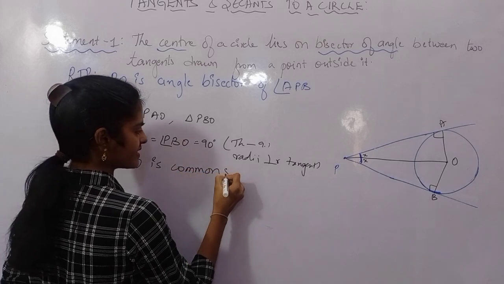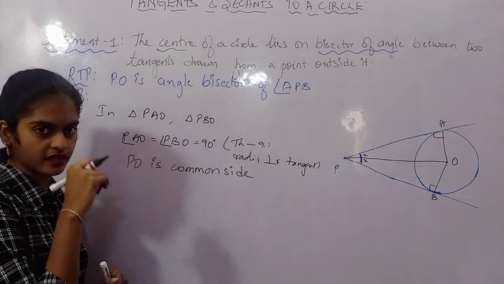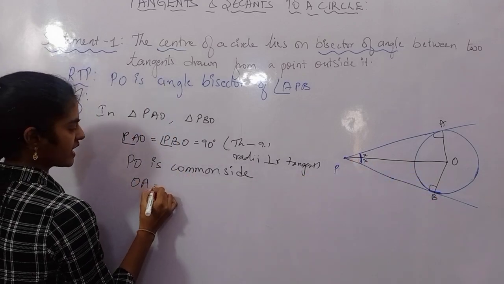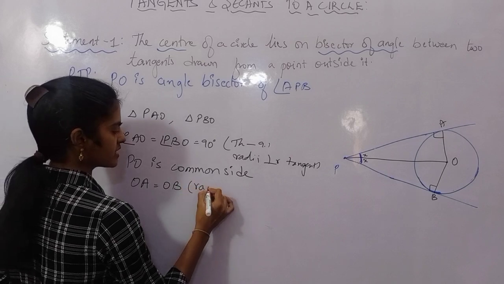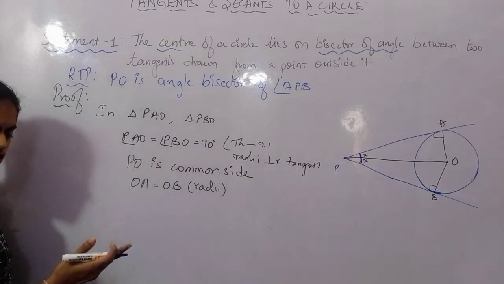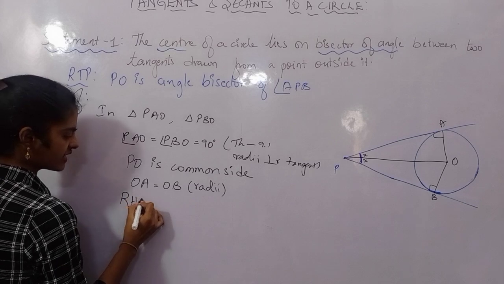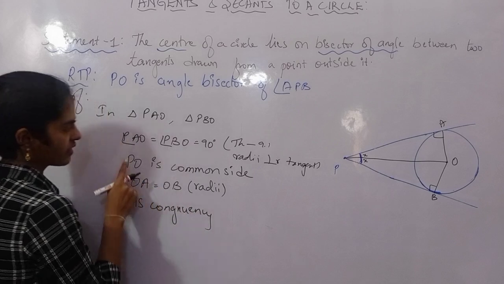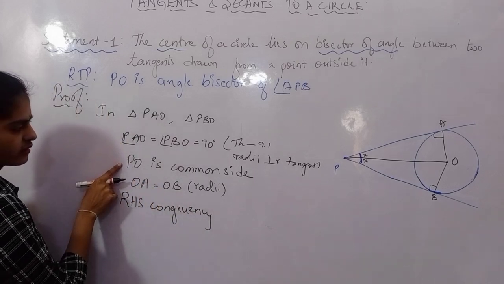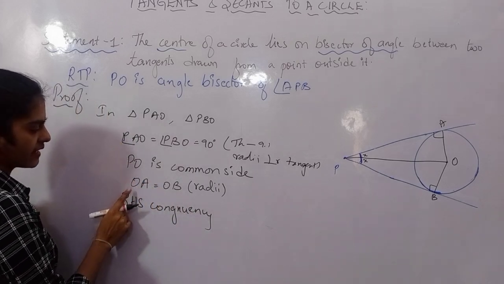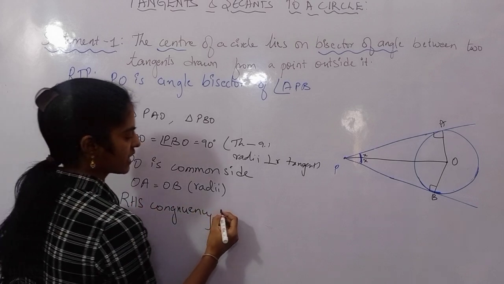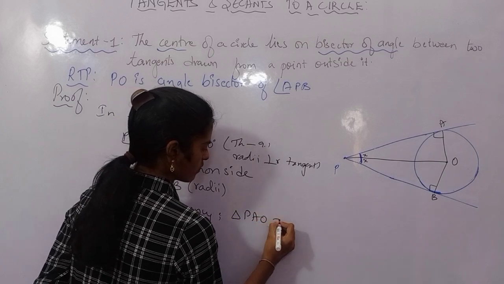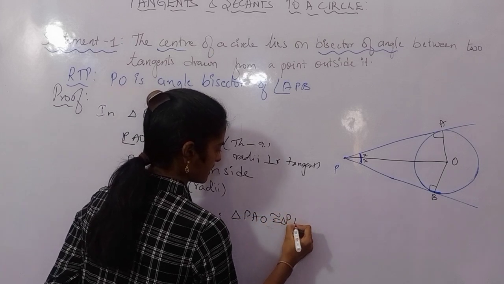The proof is very similar to the previous 9-point theorem proof. PO is a common side, and also OA equals OB. Why? Because they are the radii of the circle, so they are equal. So by using RHS congruency, since one angle is 90 degrees, a right angle, PO is the hypotenuse and OA, OB are the other sides. So using this congruency, I can say triangle PAO is congruent to triangle PBO.